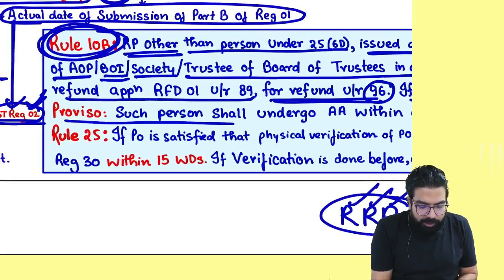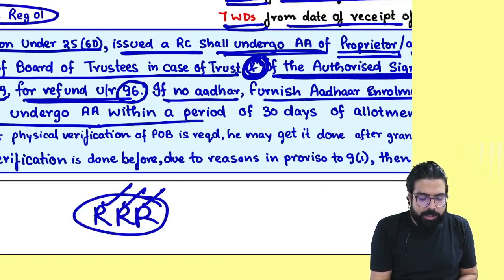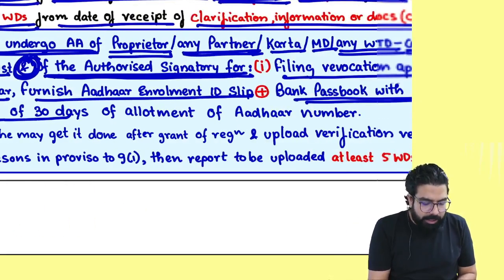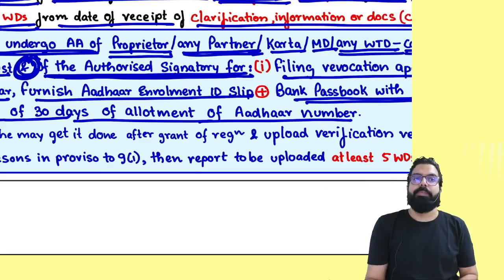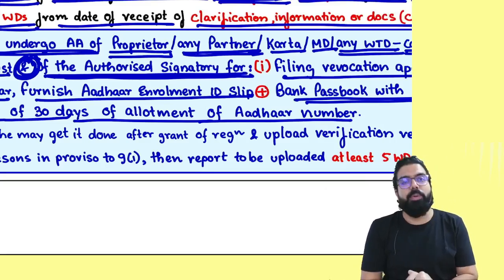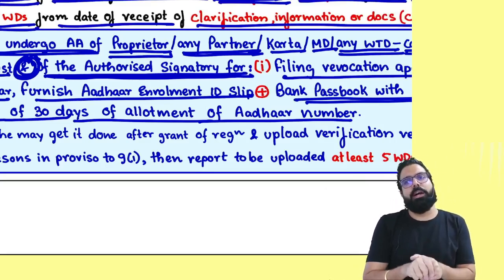But you know what, everyone? Proviso. Such person shall undergo Aadhaar authentication within a period of how many days? 30 days of allotment of Aadhaar number. Once the Aadhaar number is allotted, within 30 days you have to undergo Aadhaar authentication.